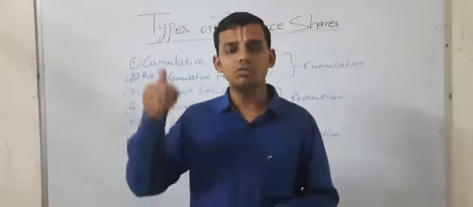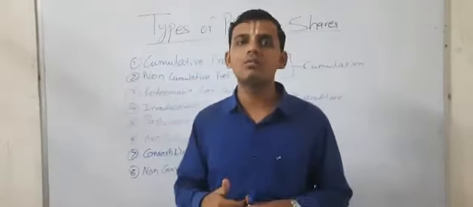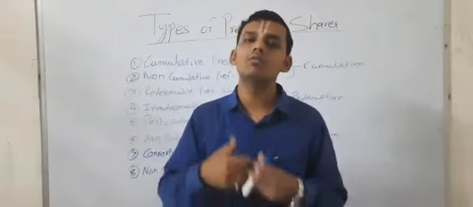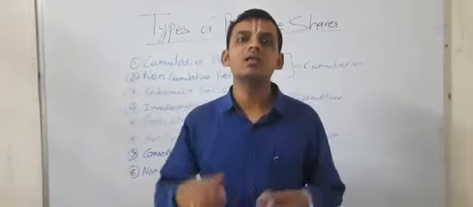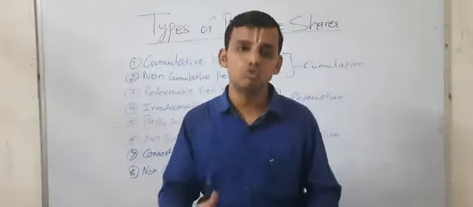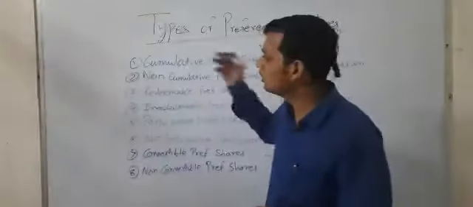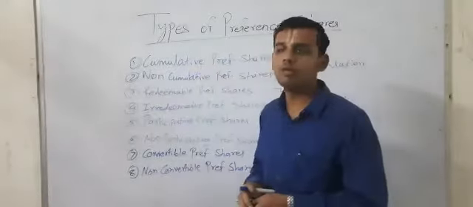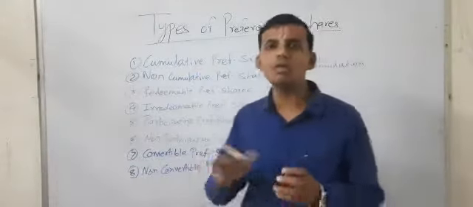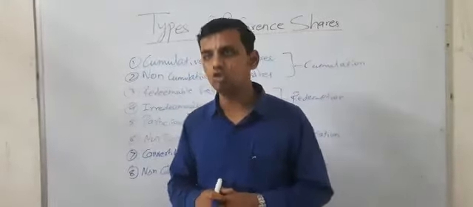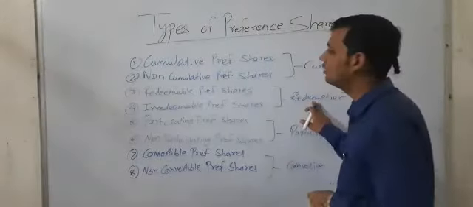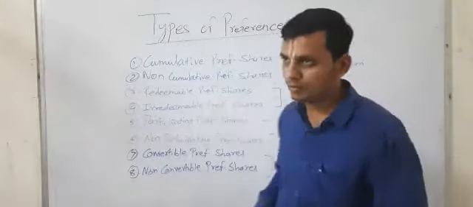The basic difference is that in accumulation we can receive the dividend for the years in which we have not received the dividend. In the year when there is huge profit, the company can pay off that dividend in the case of cumulative preference share, while it is not so in the case of non-cumulative preference share. Second one is on the basis of redemption, redeemable preference share.